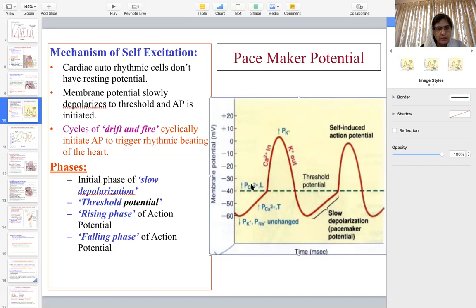So we have the initial phase of slow depolarization, then this depolarization, and this is the threshold. This is the rising phase of the action potential, the depolarization. This is the repolarization. This is also called the pre-potential phase. I hope you have understood.